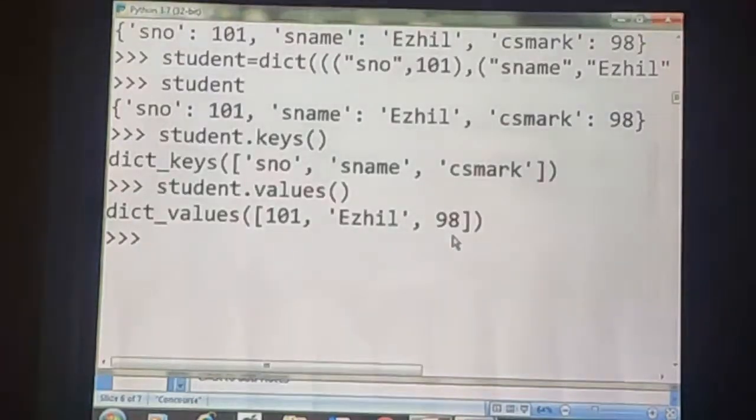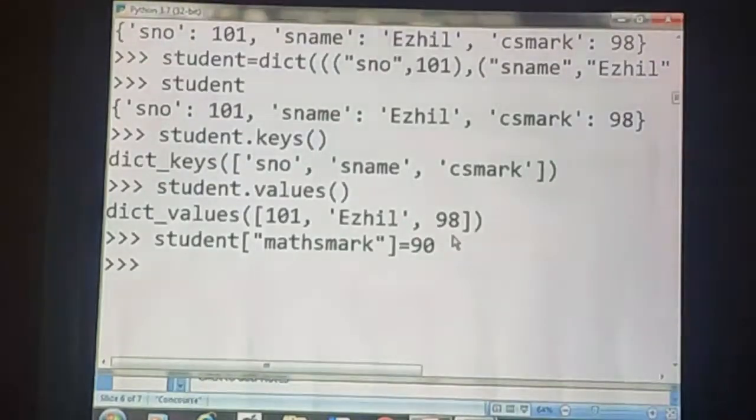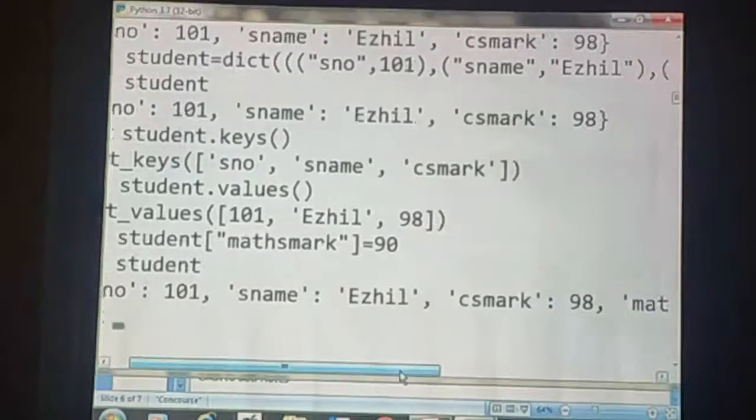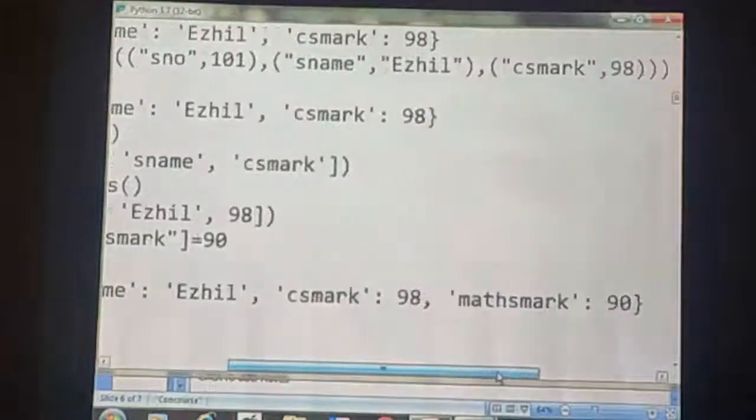For example, I am going to add a new key value, that is max mark is equal to 90. Is it possible? Yes, it is possible. Let us check student. See, CS mark, then one more key value pair is added to the dictionary student.